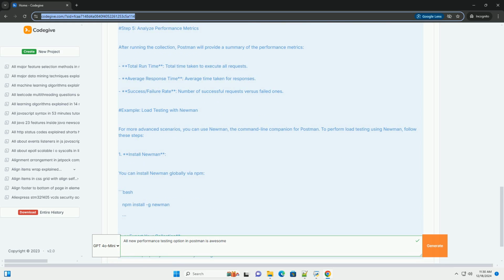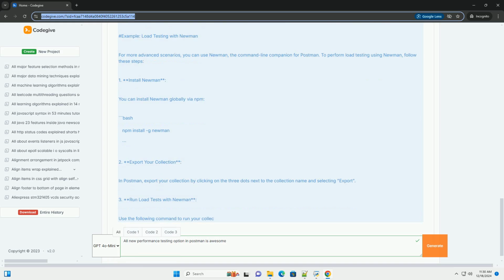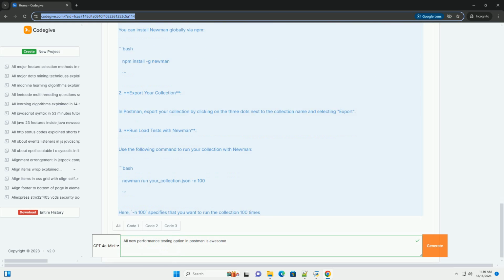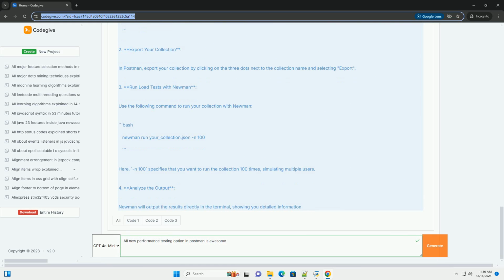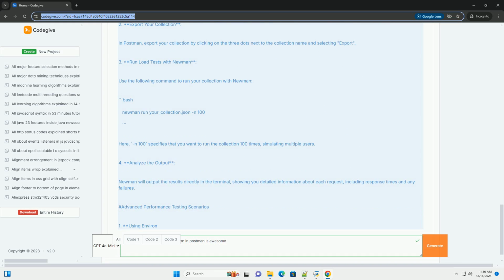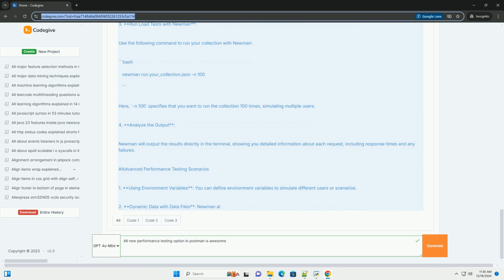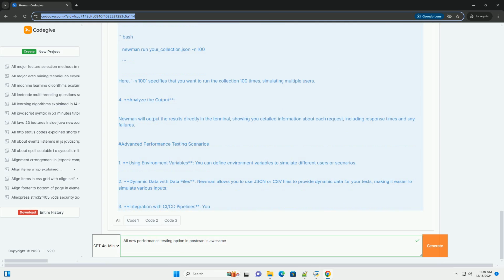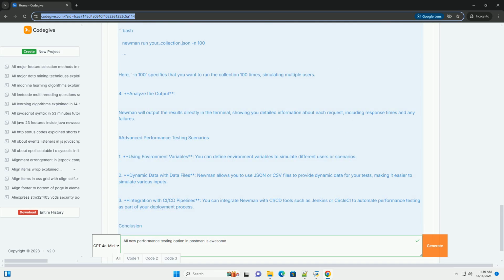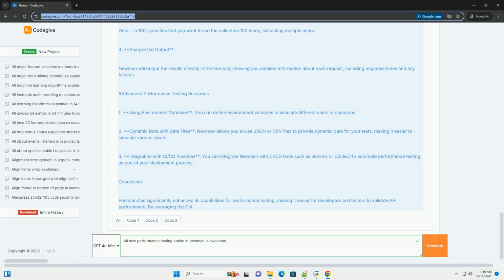What is performance testing? Performance testing is a type of testing to determine how a system performs under a specific workload. It helps identify bottlenecks, ensure the application can handle expected load, and assess system behavior under stress.